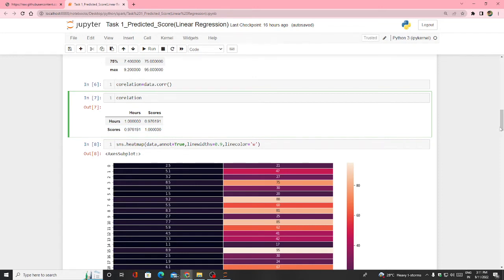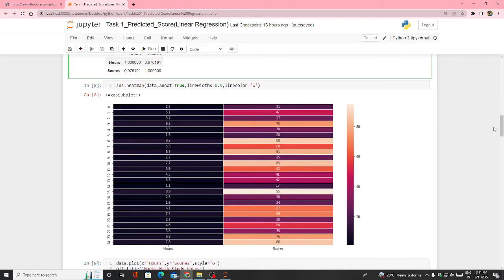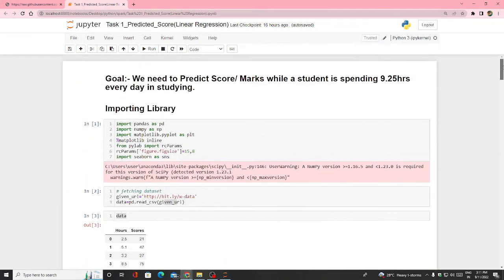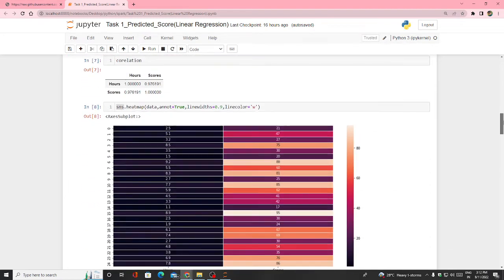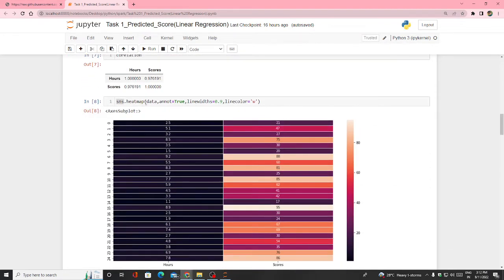As I mentioned, import Seaborn as SNS. So I'm giving sns.heatmap, with annot equal to true.